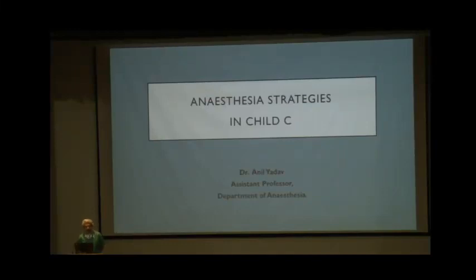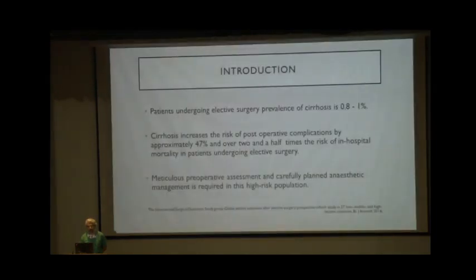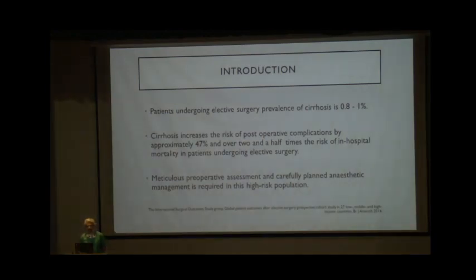Good morning, everyone. Today's topic will be anesthetic strategies in patients with Child C coming for surgeries other than transplant. Out of all the patients undergoing elective surgery, the prevalence of cirrhosis is found to be around 0.8 to 1%. Cirrhosis increases the risk of post-operative complications by approximately 47% and the risk of in-hospital mortality by over 2.5 times in patients undergoing elective surgery. Hence, a meticulous preoperative assessment and carefully planned anesthetic management is required in this high-risk population.